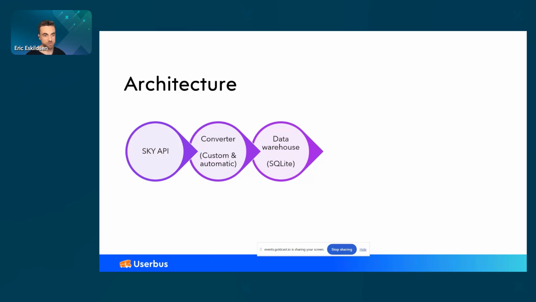This means when Blackbaud publishes a new version of the Sky API, you don't have to go in and edit stuff. It's automatically going to be converted. Your data warehouse is going to be rebuilt based on that. So you'd want to think of this as a read-only data warehouse, right? Because it's going to be torn down and rebuilt every time that Blackbaud makes a change. You need to refresh it, and so on. So we put it into a data warehouse, and then blah, blah, blah.